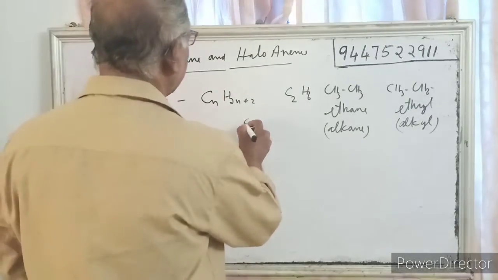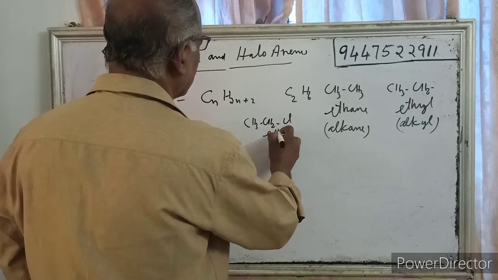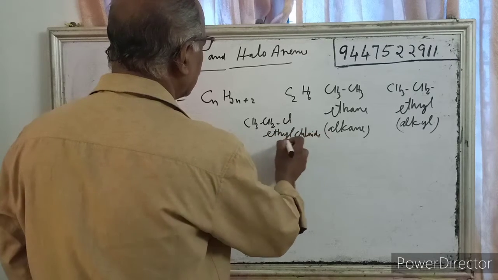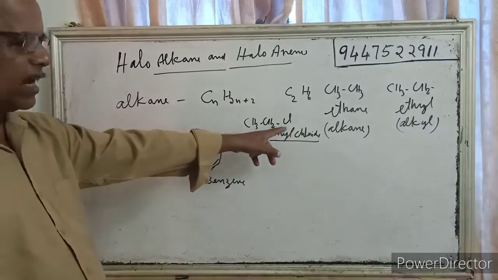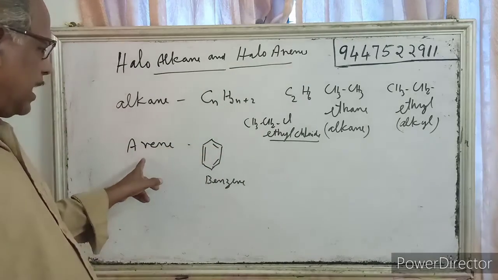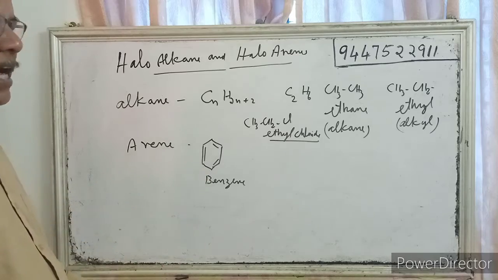For example, CH3CH2Cl, ethyl chloride. This is a haloalkane, a halogen atom connected to an alkyl group. Arene is benzene. When a halogen is connected to this, that is called aryl halide.